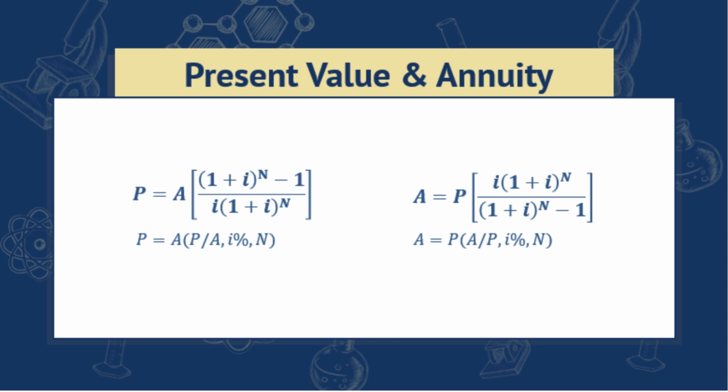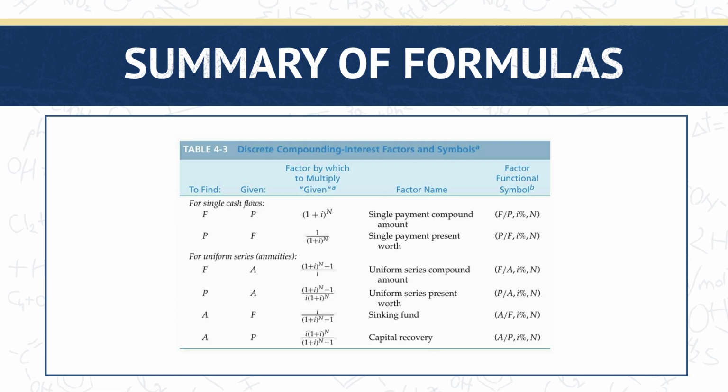Again, you can use this same equation to solve for the annuity by multiplying the present value by the reciprocal of the multiplier. Here's a table summarizing all the formulas we have discussed so far for the time value of money. Shown here are six equations, but again, you only need to remember the first four, as you can solve for the annuity given the other two that you have remembered.